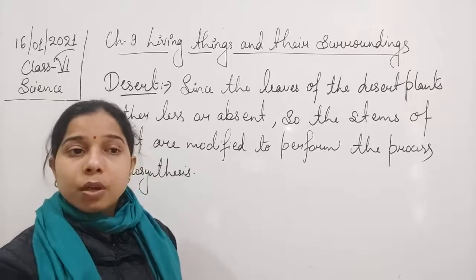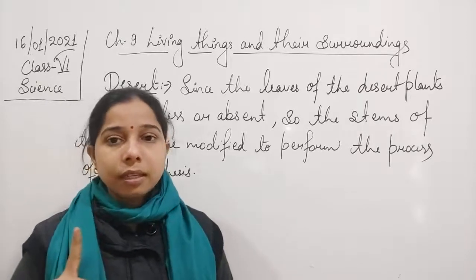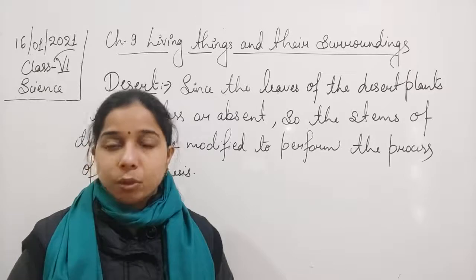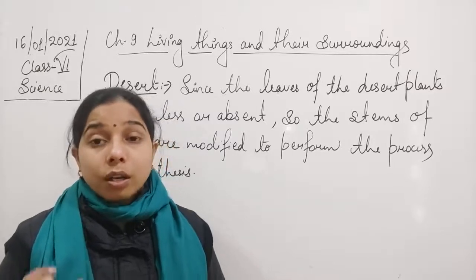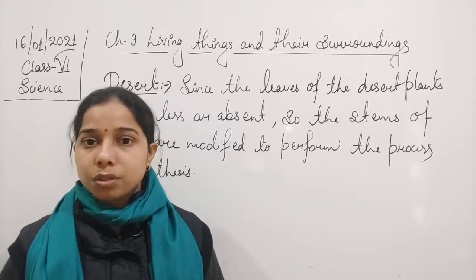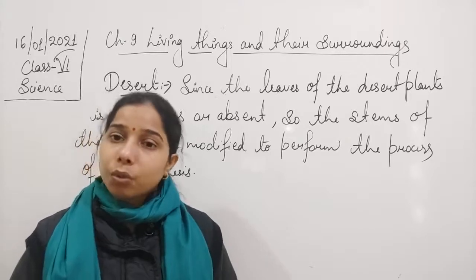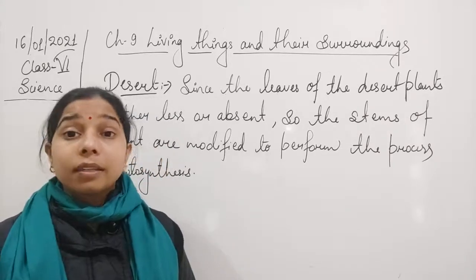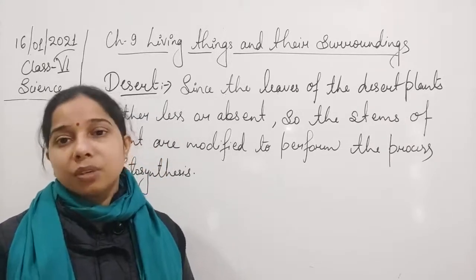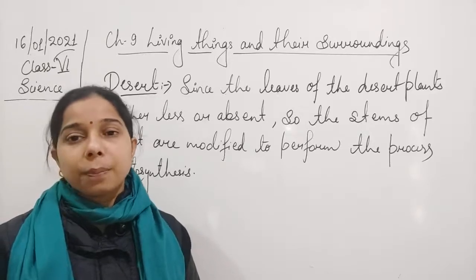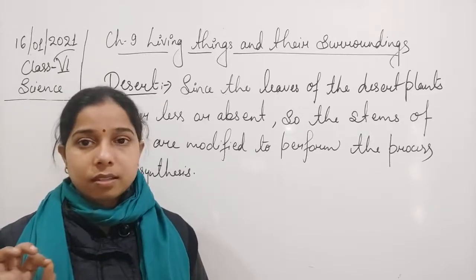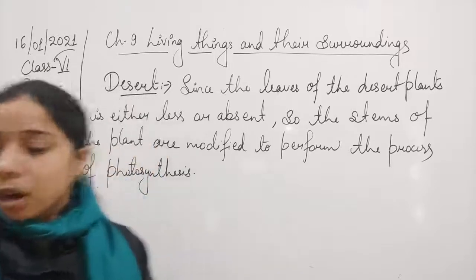So here we have understood two things. The first thing is that the leaves are small or absent, so that loss of water can be reduced. And the second thing is that the leaves are small but the stems are green, and these green stems help in performing photosynthesis. Okay, so this much we have understood here.